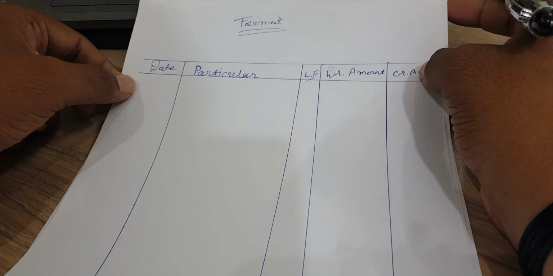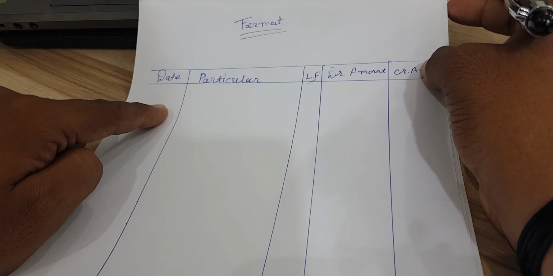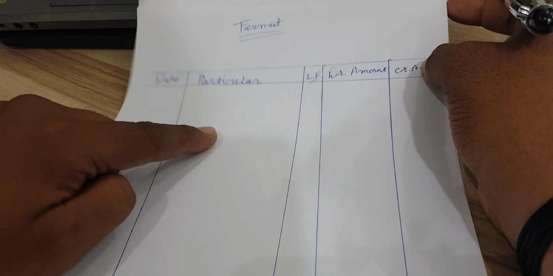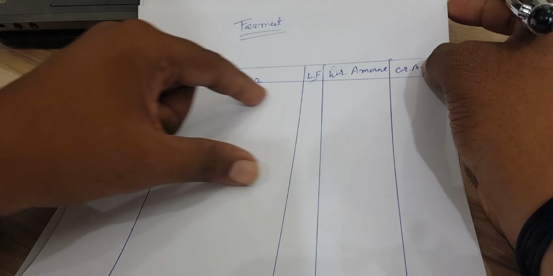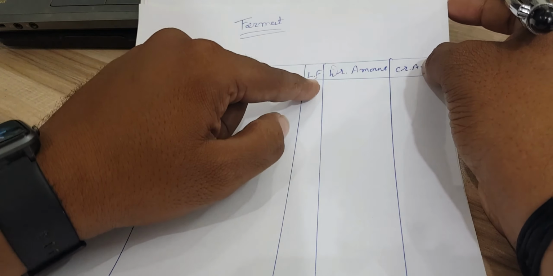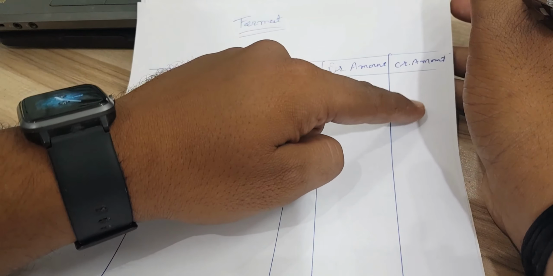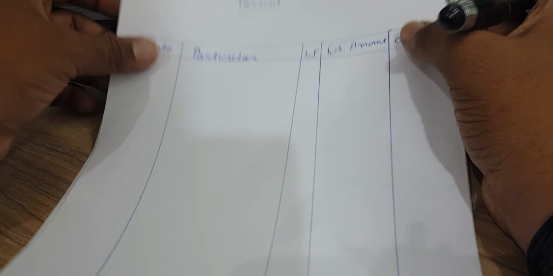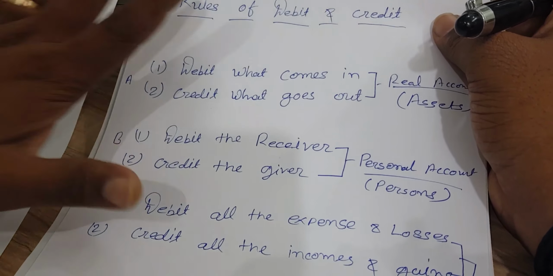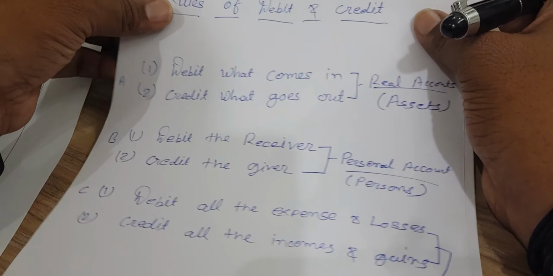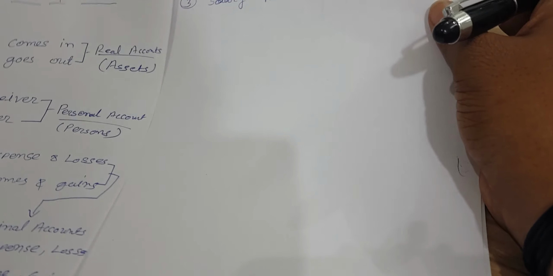So it's simple. First column is called date, second column is called particulars. We record the data here. Then we have LF, it's nothing but a ledger folio. Then we have a debit amount and then a credit amount. It's a simple format, right? So for understanding these rules, we have to understand by a small sum, right?